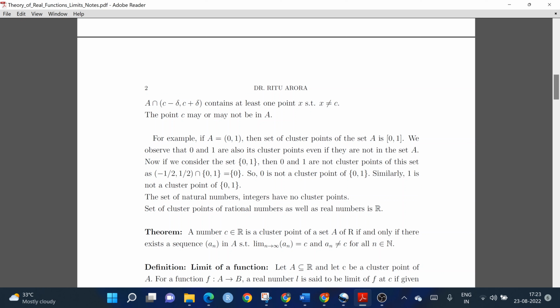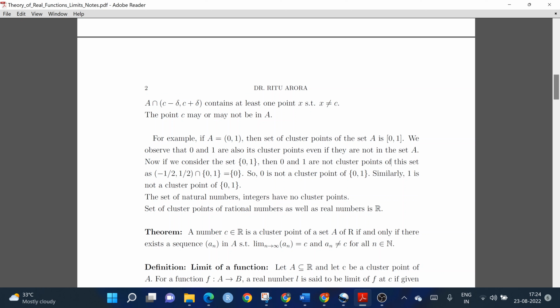On the other hand, if I consider the set {0, 1}, the set of two elements 0 and 1, then 0 and 1 are not cluster points of this set. Because suppose I consider the neighborhood (-1/2, 1/2) of 0 and I take the intersection with the set {0, 1}, then that intersection is the singleton {0}. So in the intersection there is no element which is different from 0. Therefore, we can say that in this case 0 is not a cluster point of the set {0, 1}. Similarly, 1 is also not a cluster point of the set consisting of just two elements 0 and 1. In fact, this set has no cluster point.